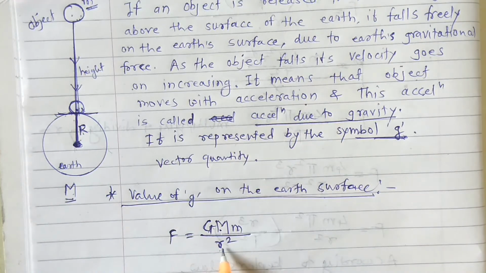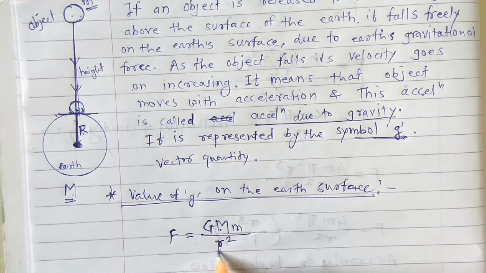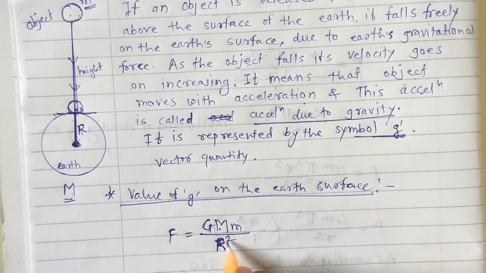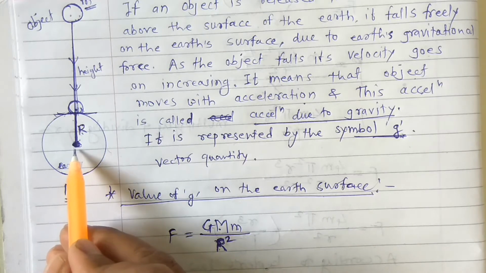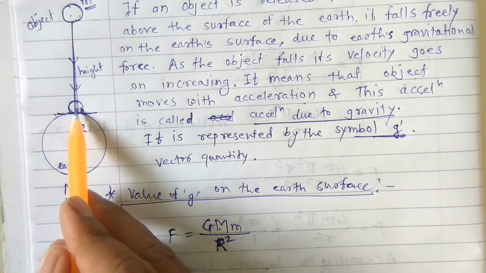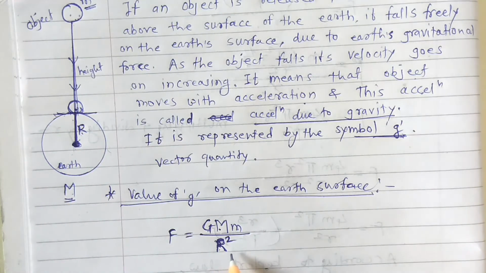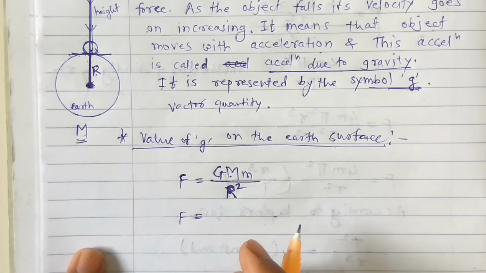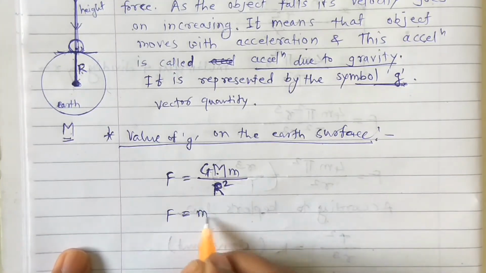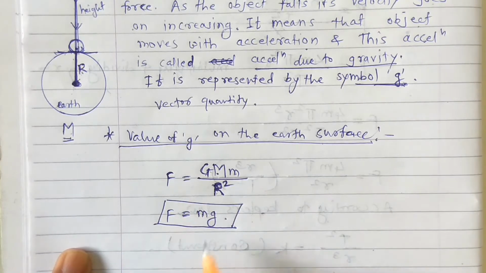Okay, so in this formula, suppose we take capital R here, and that's why I have also written capital R square here. This is the distance between the center and the object's center. So capital R. Okay, so F, all of you know that F is nothing but mg. So why is F nothing but mg?